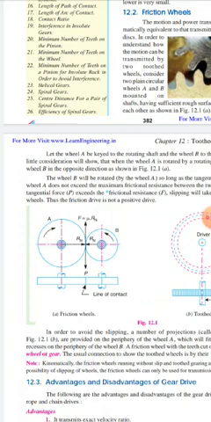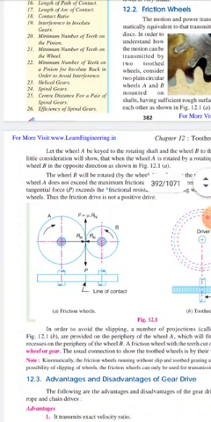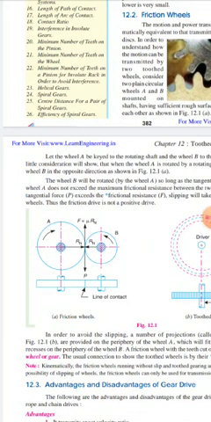One thing you should note is that if the rotation of gear A is clockwise, the rotation of B will be anti-clockwise. Here you can see there is a common tangential force, that is P, occurring at the pitch point of contact of these two discs. If this P is greater than the friction force, that is mu Rn, then slipping will start. So to stop this slipping, we use teeth to increase the frictional resistance.